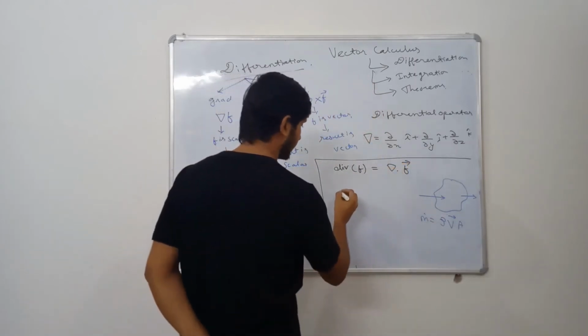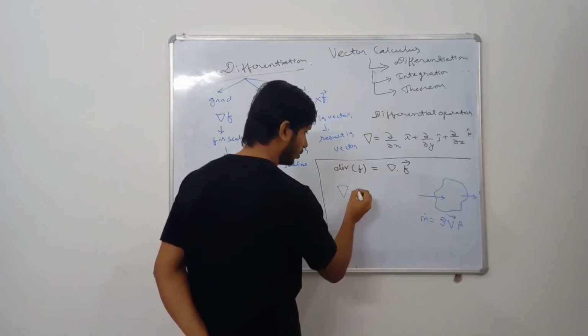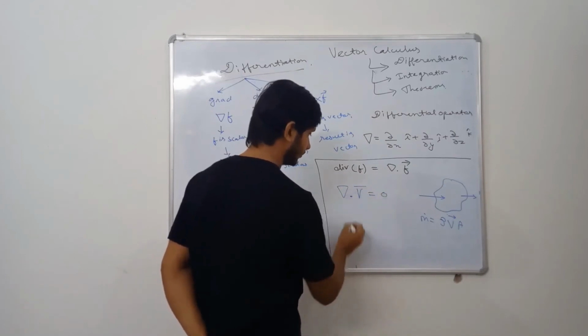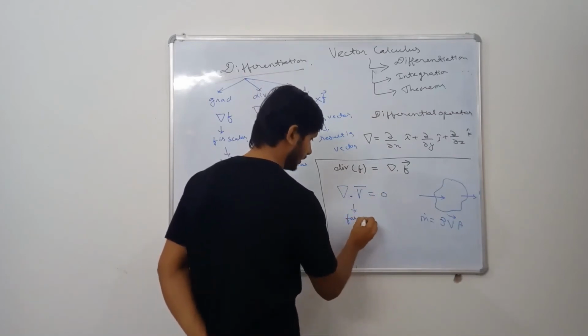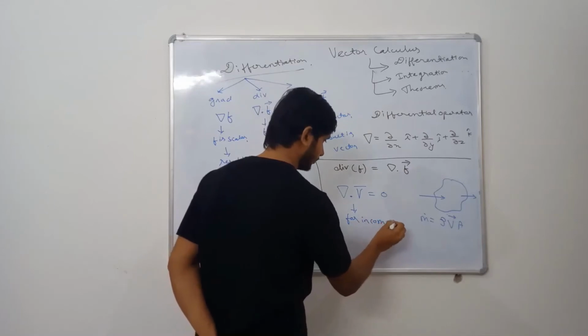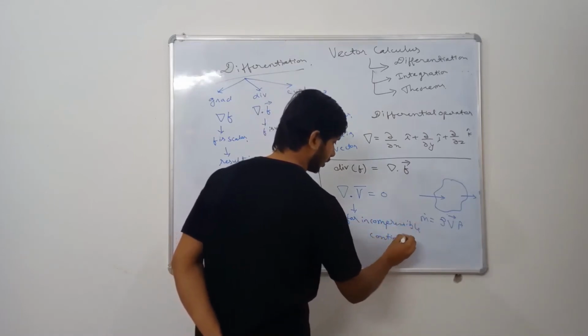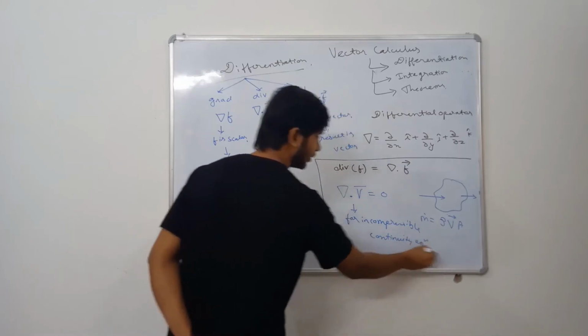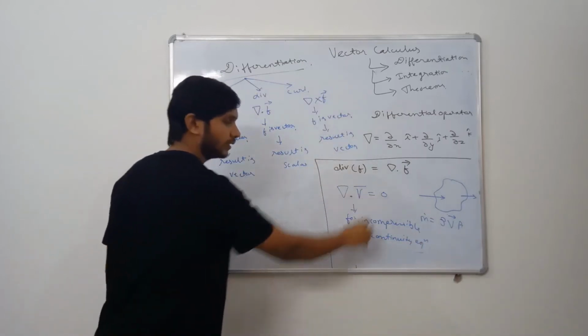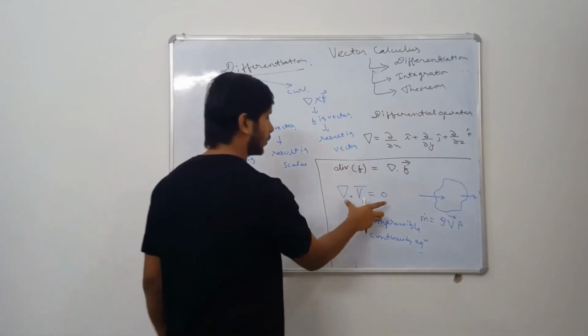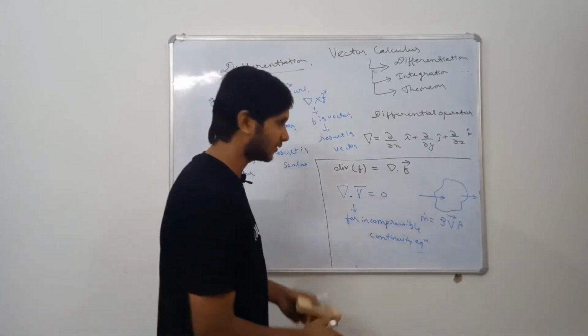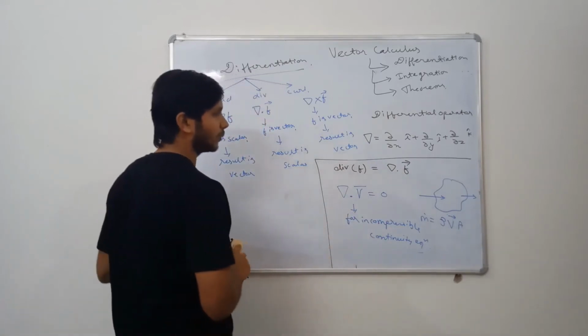So for aerodynamics, incompressible flow, we can say that this is 0 for the incompressible continuity equation. Okay, when we will study the continuity equation, then we will know that divergence of velocity is 0. And this is the only particular formula for the continuity equation in incompressible aerodynamics.